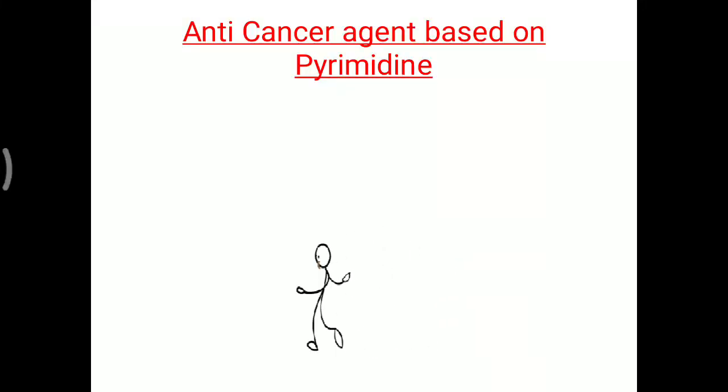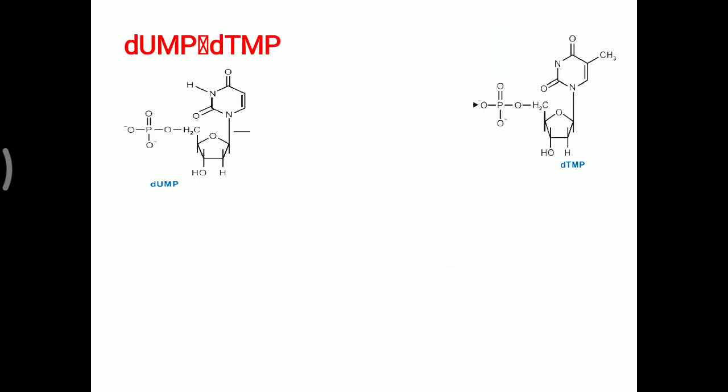Today's topic is about anti-cancer agents based on pyrimidine metabolism. For that, you have to know some particular reactions related to this pyrimidine metabolism. One of the important reactions is the conversion of deoxy-UMP into deoxy-TMP. Here both structures are shown, UMP and TMP.